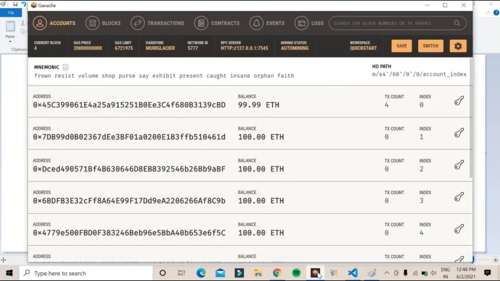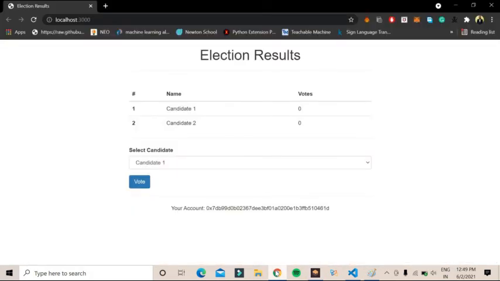I have used one of the accounts, this address account. As you can see, I have used this account here in order to vote, because I don't have my personal one. And what is MetaMask here? MetaMask is a private blockchain wallet, like how we have a wallet. It's a blockchain wallet in which I have connected my Ganache ID so that I can vote for a particular cause. Everyone can understand this.